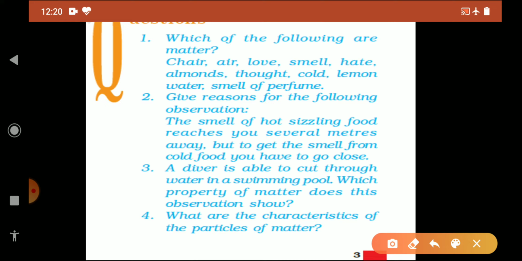In the given list, love, hate and thought cannot be considered as matter because they are feelings, as well as cold also. They don't occupy space and they don't have mass, so they cannot be considered as matter. The remaining are different states of matter, whether it is solid, liquid or gas.